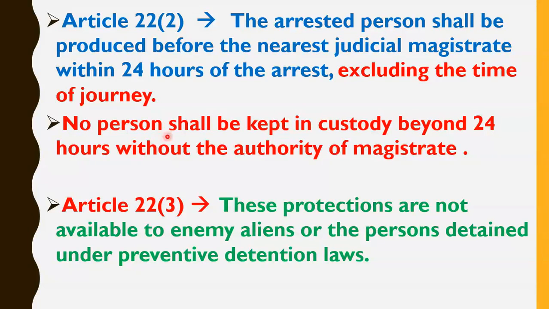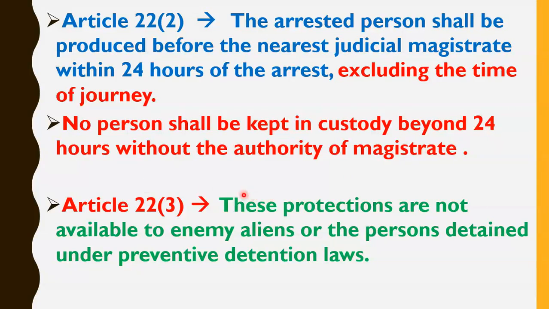Okay, so what does it mean? It means that police cannot keep in custody a person beyond a period of 24 hours. Means the maximum time for which police can keep a person in custody is 24 hours. And if police wants to keep a person in custody beyond 24 hours, means more than 24 hours, then police has to take the orders of a judicial magistrate. And only when the judicial magistrate gives the order to police to keep a person in custody for more than 24 hours, then only police will be able to keep a person in custody beyond a period of 24 hours.